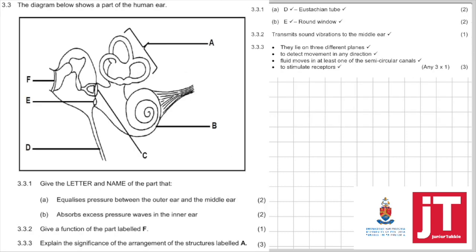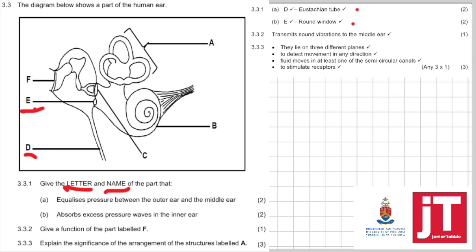3.3. The diagram below shows a part of the human ear. 3.3.1. Give the letter and the name of the part that equalizes pressure between the outer and middle ear. That we know is D, and that's the eustachian tube. Give the letter and name of the part that absorbs excess pressure in the inner ear. That is definitely E, round window.